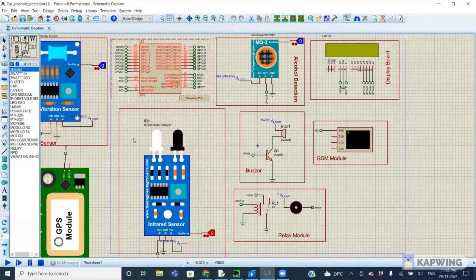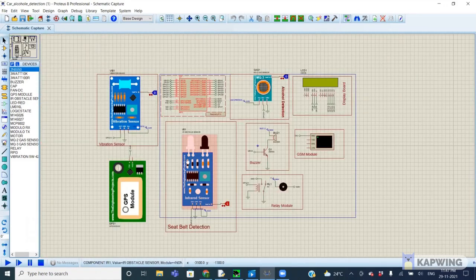And the bottom one is the GPS module. The GPS module is basically used to locate the place where the accident has occurred. And the beside one is the infrared sensor. This is used to detect whether the seatbelt is worn or not. Going to the next, this is the MQ3 sensor, which is used for detecting alcohol. And the bottom one is the buzzer. It makes a sound when something happens, like the seatbelt is not worn or alcohol is detected. And the bottom one is the relay module. It acts like a switch. Whenever the conditions are passed, then the motor rotates and allows the car to move.